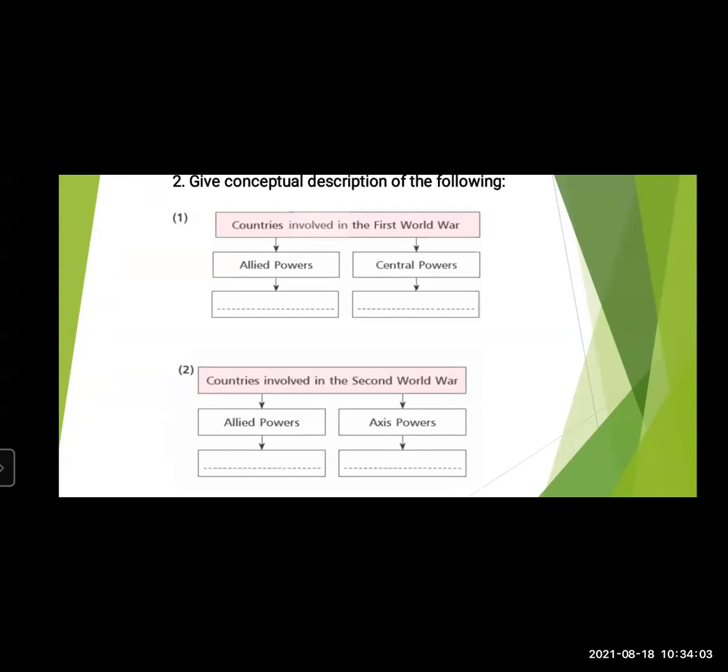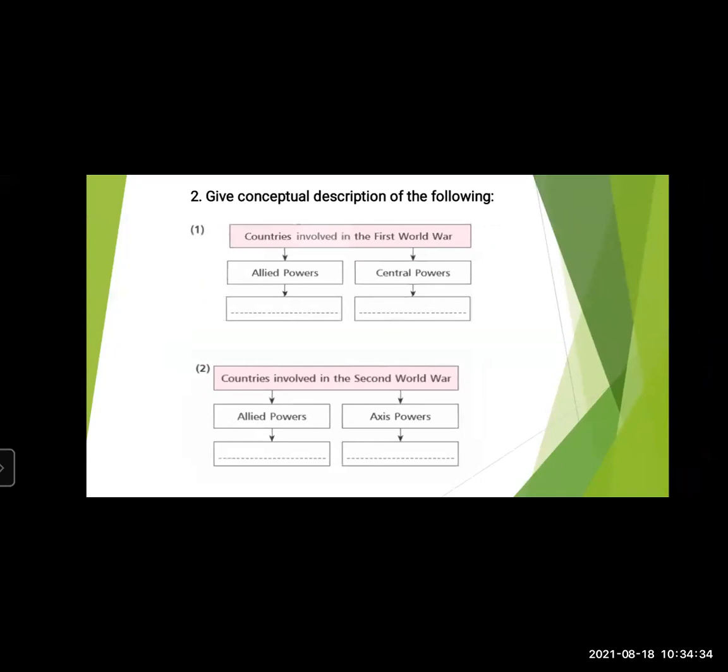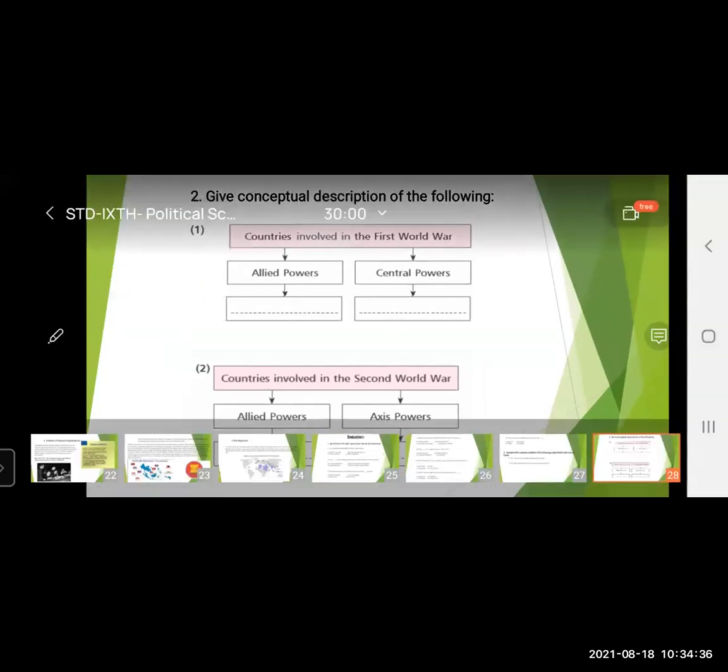Then countries involved in the Second World War. The Second World War was between Allied powers and Axis powers. Under Allied powers, you will write Britain, France, Australia, Canada, New Zealand, India, Soviet Union, China, America. And under Axis powers, you will write Germany, Japan, and Italy. So this way you will write the answers for this. We have completed till this part of Cold War, till the effects of Cold War. In our next lecture, we will continue the further part of the chapter.